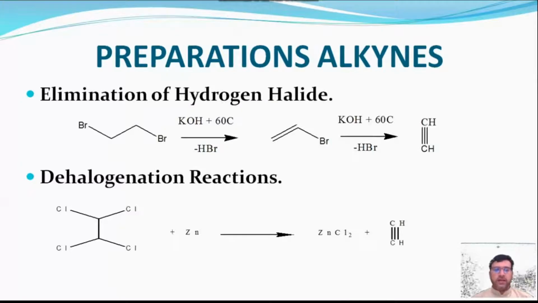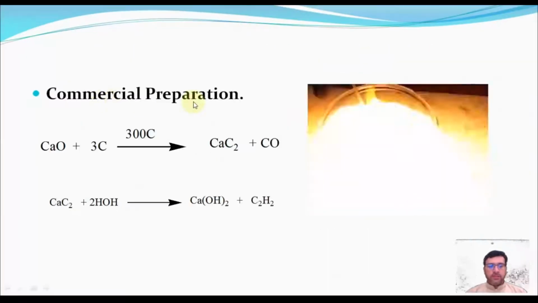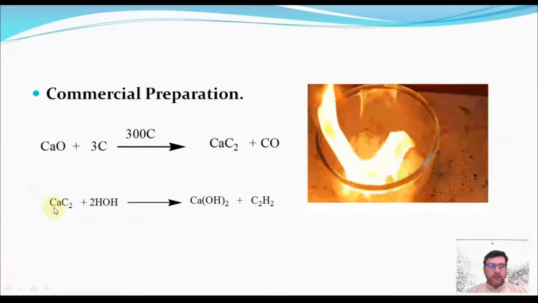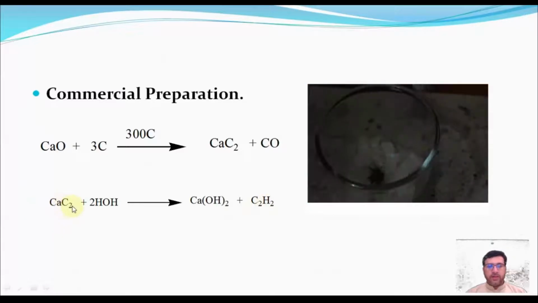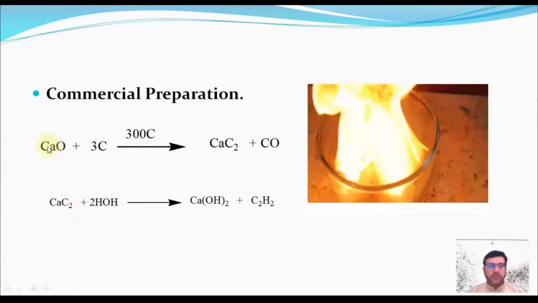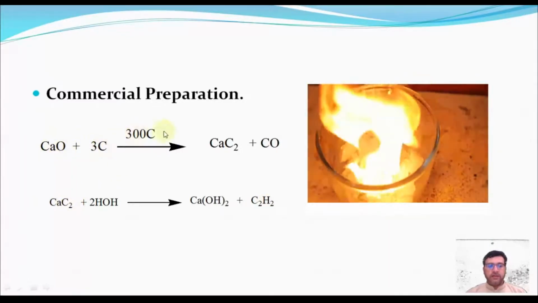Preparation of alkynes. Elimination of hydrogen halide in the presence of potassium hydroxide at 60 degrees. Dehalogenation reactions: when a halide containing 4 halogen atoms on adjacent carbon atoms reacts with zinc, it gives alkynes. Commercial preparation of acetylene: calcium carbide reacts with water to give acetylene, and calcium carbide can be obtained by the reaction of calcium oxide with carbon at 300 degrees.